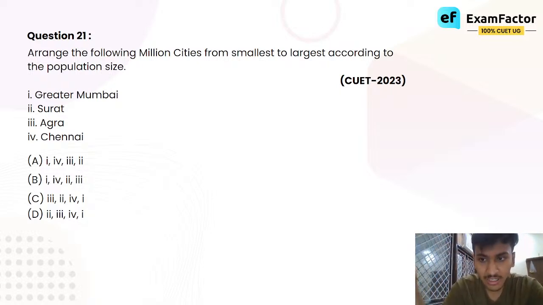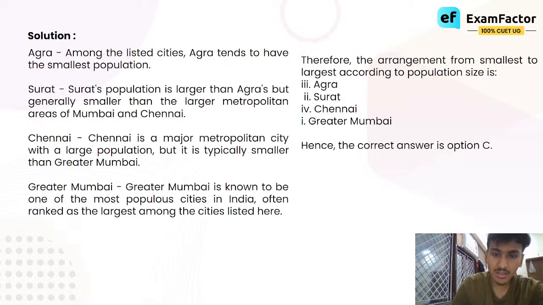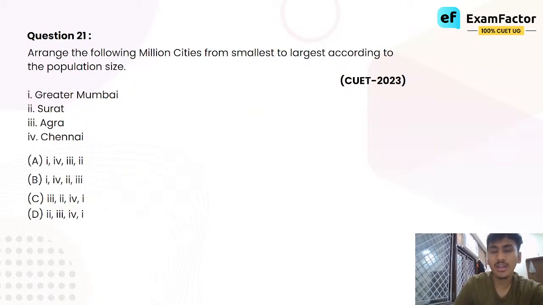For example, it does not take much knowledge of population to tell that Delhi is a bigger city than Guwahati, or that Delhi is a bigger city than, suppose, Bhopal is. So sometimes in this comparison, you can use GK and figure out which city will have a larger population.